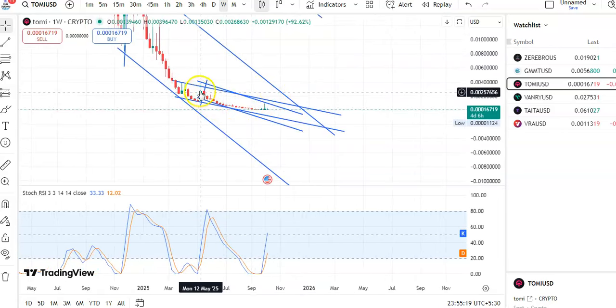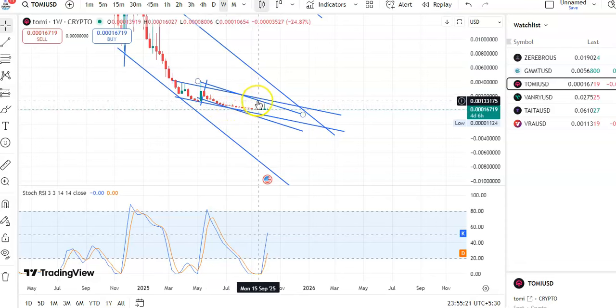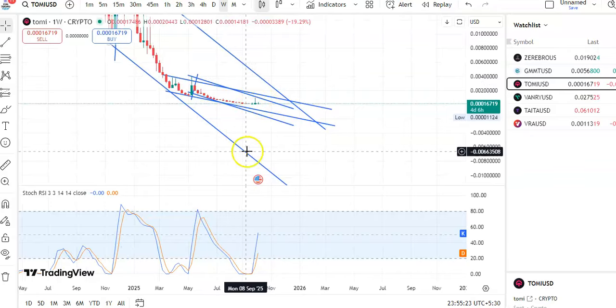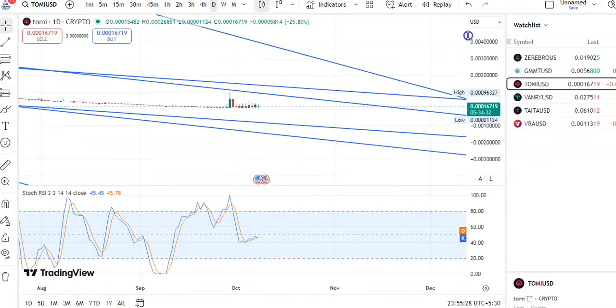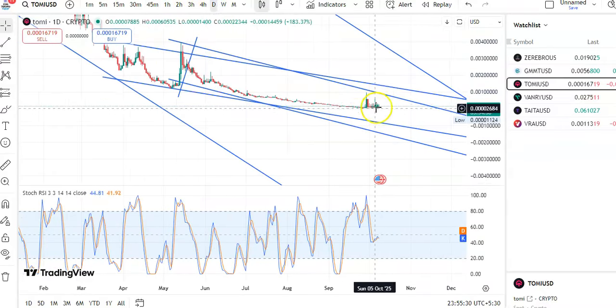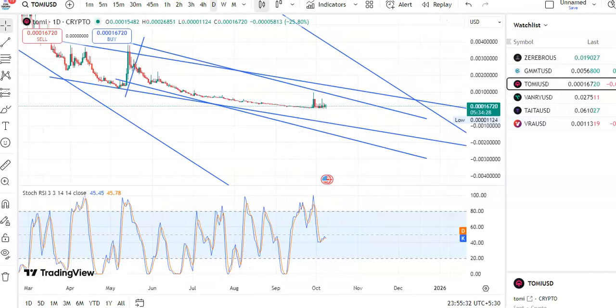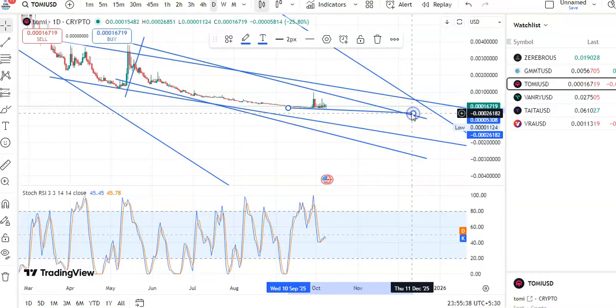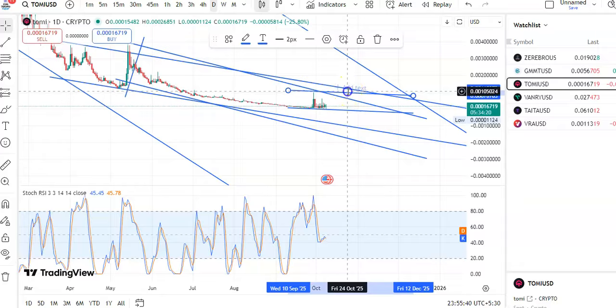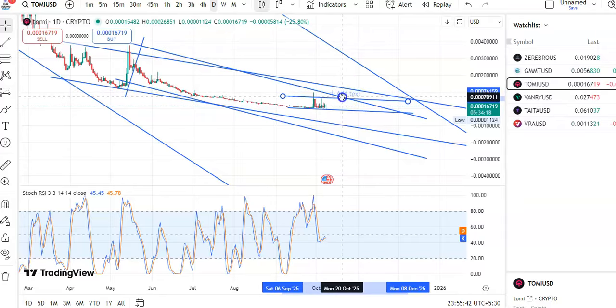Okay, so you can see after this fall it has taken support, it has gone to the resistance level. So you can see if you go to the daily chart, you can see candles are now moving near the resistance level. So if you draw the trend line, you can see this is the support trend line, okay, and this is the resistance trend line. So within this channel pattern only the candles are moving now.